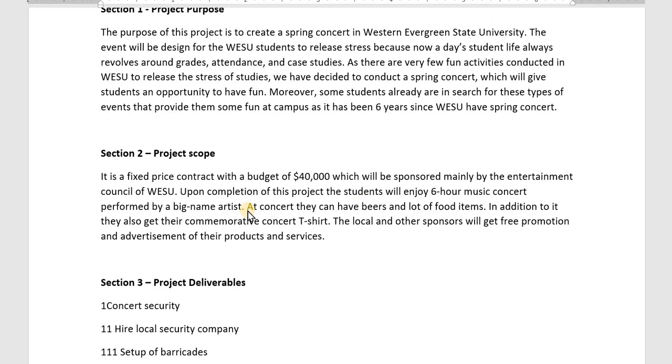At the concert they can have beers and some food items. In addition, they can also get a commemorative concert t-shirt. There are other local sponsors who will sponsor this project, and in response they will get free promotion and advertisement for their products and services.